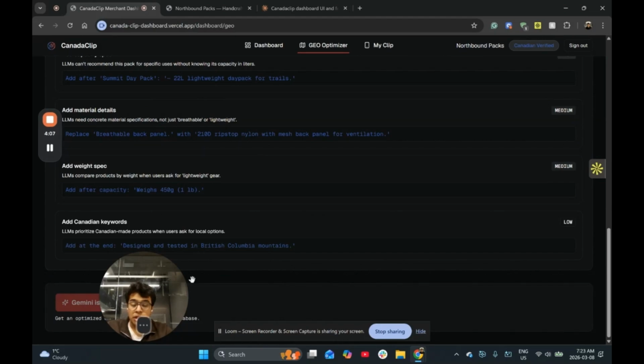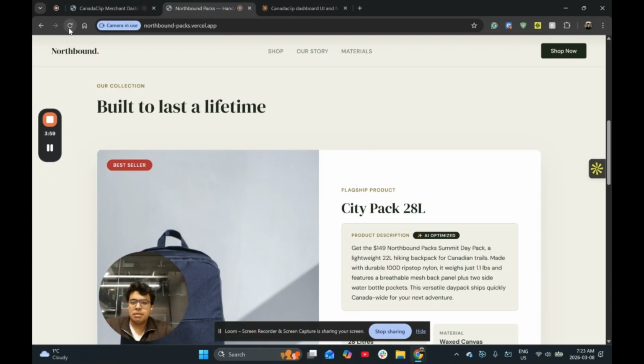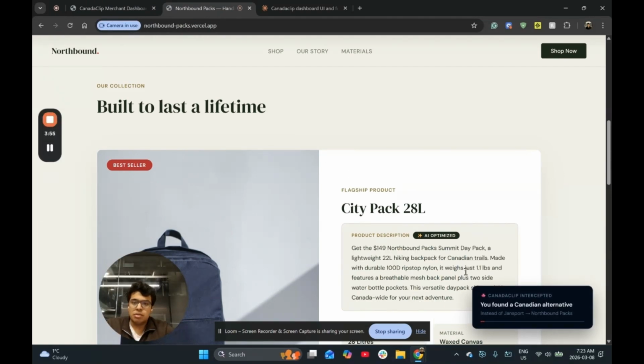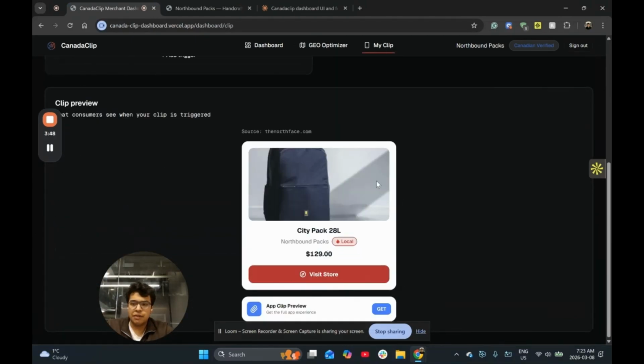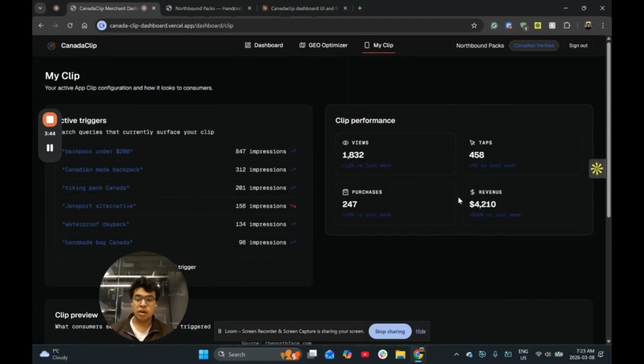Since we like this, we add it to the actual website. And using a Supabase table, the actual website HTML is updated to match this new product description. On top of this, we also have an option to look at how our clip preview appears to customers, as well as see the active triggers. Overall, this helps create a comprehensive ecosystem that helps both sellers and buyers.